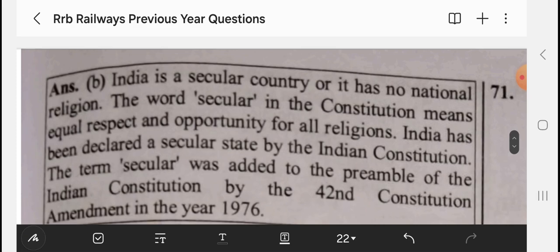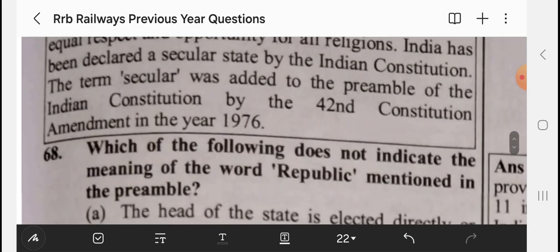India is a secular country, or it has no national religion. The word secular in the constitution means equal respect and opportunity for all religions. India has been declared a secular state by the Indian constitution. The term secular was added to the preamble of the constitution by the 42nd Amendment Act in the year 1976.